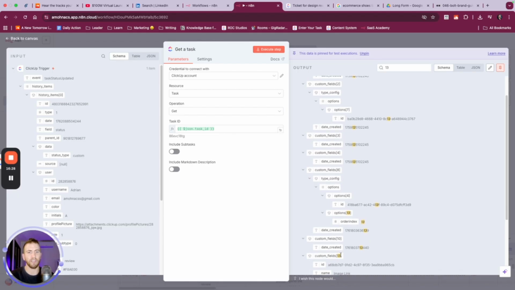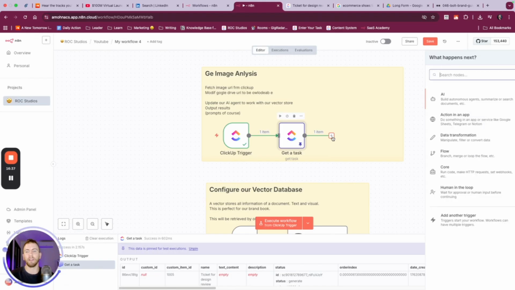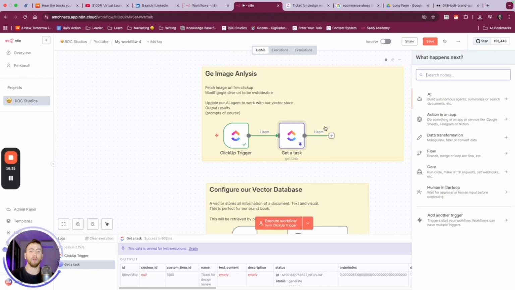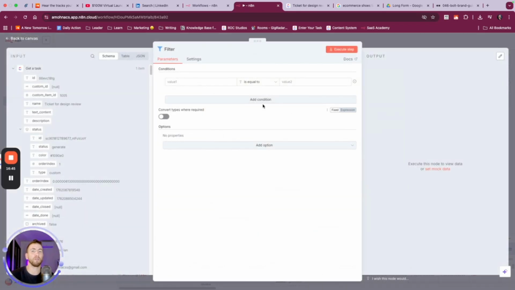Custom field 13 right here. And so what this means is we have an image, name, and the value is actually what we want to pass on. But because we don't have the ability to filter for a specific event, what we want to do is add a filter so we only get the ones that are ready for review.